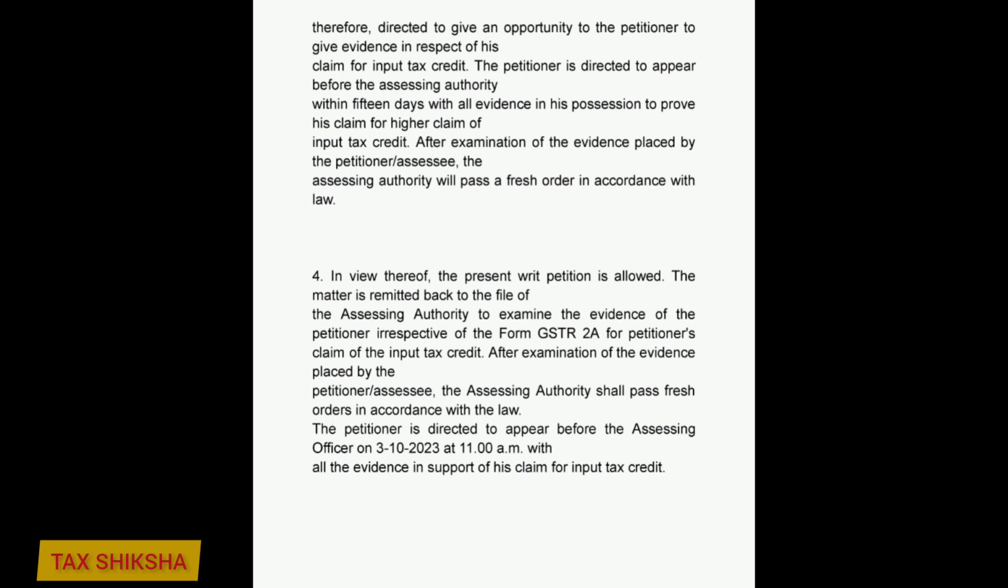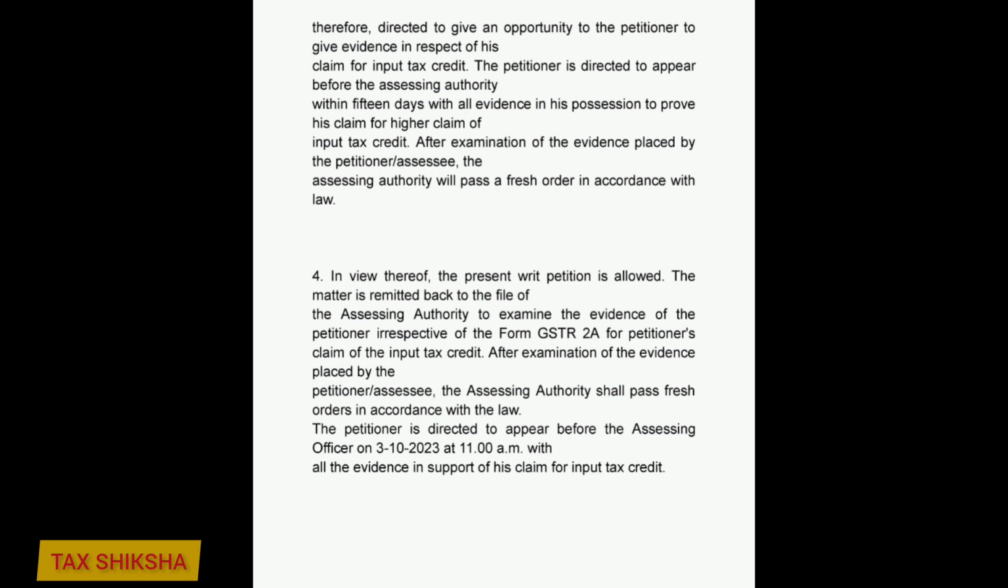The assessing authority is therefore directed to give an opportunity to the petitioner to give evidence in respect of his claim for input tax credit. The petitioner is directed to appear before the assessing authority within 15 days with all evidence in his possession to prove his claim for higher input tax credit. After examination of the evidence placed by the petitioner, assessee, the assessing authority will pass a fresh order in accordance with law. In view thereof, the present writ petition is allowed.